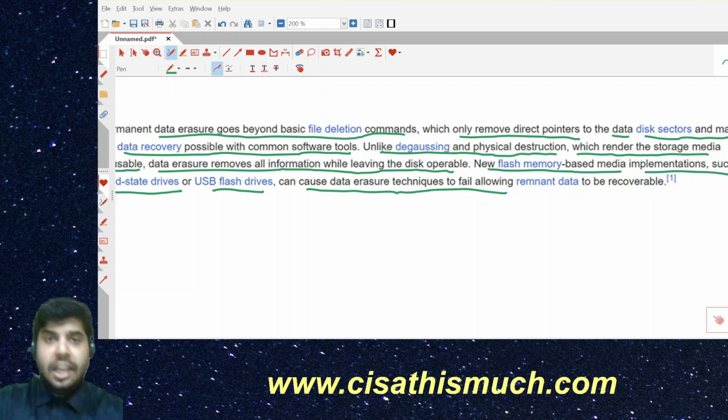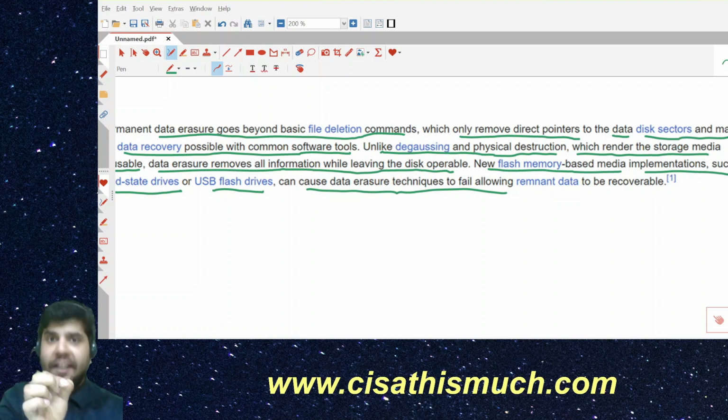So when they say data erasure here, they are mentioning data wiping. Again, this entire topic is debatable. Some people will say overwriting means the data cannot be recovered, it is impossible. They have their own reasons, and it is true also. It is almost impossible to recover.